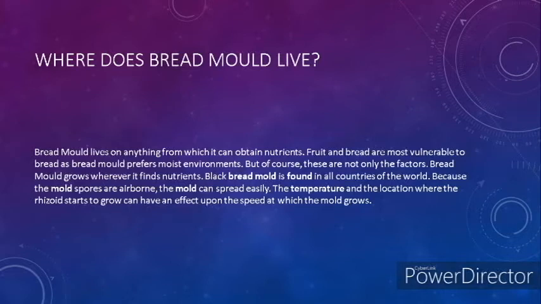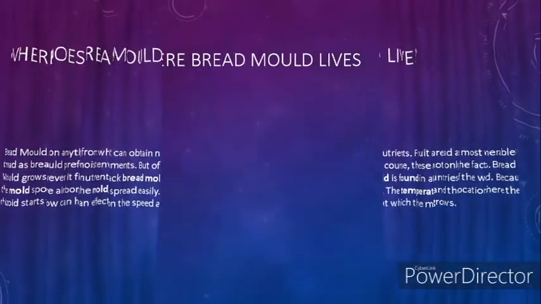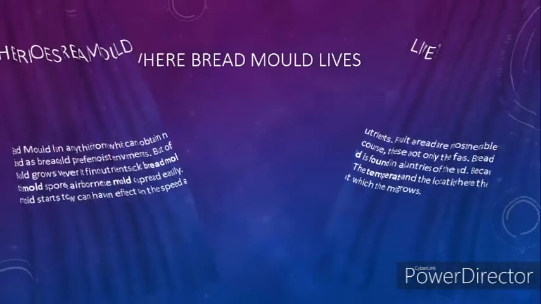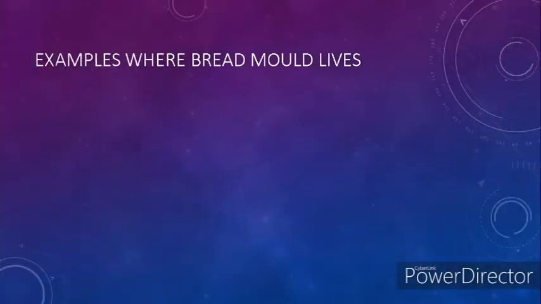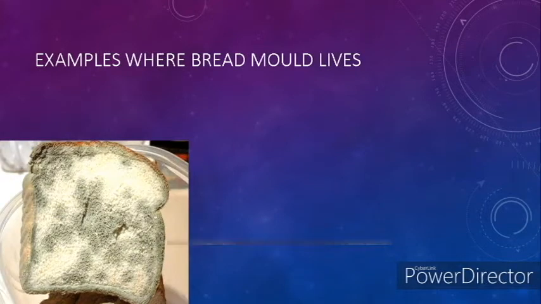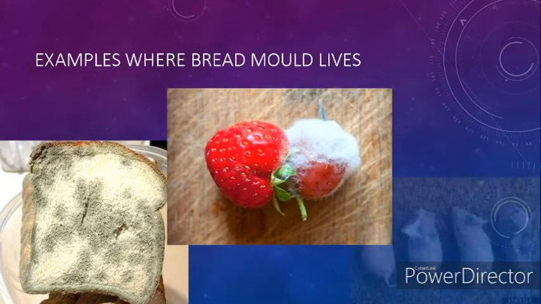Black bread mold is found in all countries of the world because the mold spores are airborne. The mold can spread easily, and the temperature and location also have an effect upon the speed at which the mold grows. So now we'll see examples where bread mold lives. These are some examples, where strawberry.